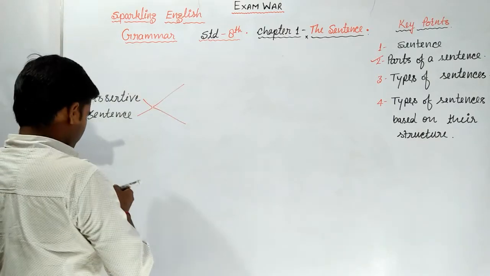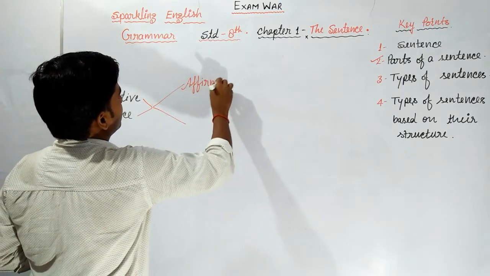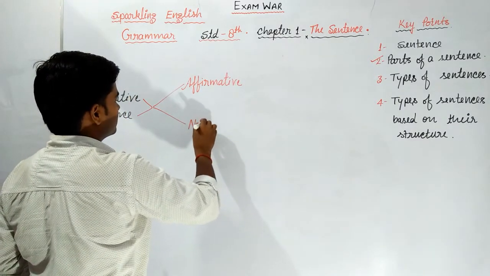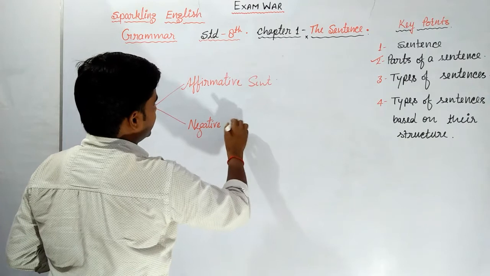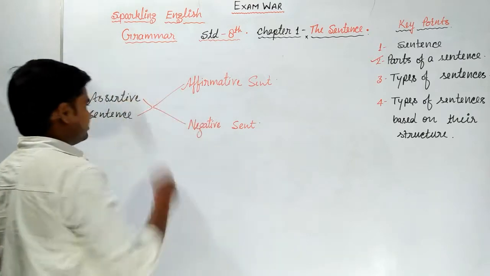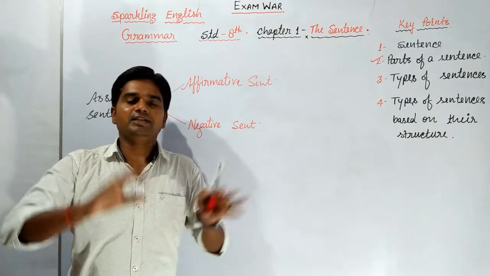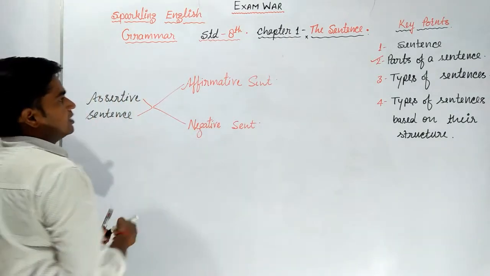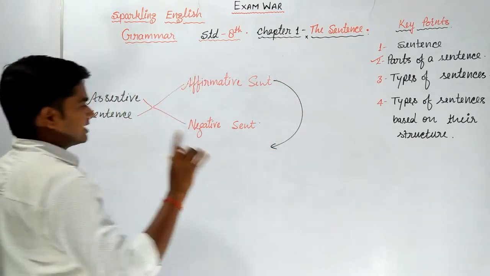What are those 2 parts? Those 2 parts are affirmative and negative. Affirmative sentence and negative sentence. Affirmative sentence is also called positive sentence, and negative sentence has some negative words like no, not, never, hardly, scarcely, few, little. These are some very famous negative words.